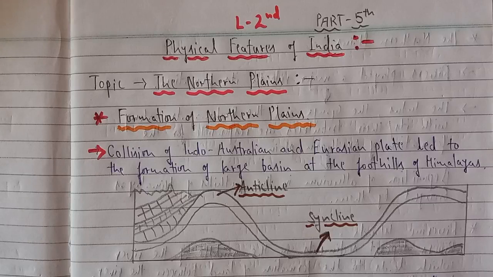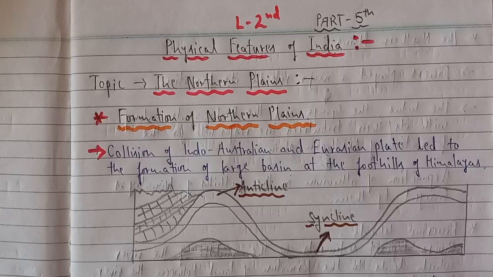And students, as you know, we were doing the second chapter of the geography book, and the topic we were taking up was the major physiographic divisions. In that I told you there are six types of physiographic divisions which we have to study in this chapter. The first one was the Himalayan mountains, second is the northern plains, then the third is the peninsular plateau, the fourth one is the Indian desert, then the coastal plains and the islands. So these are the important physiographic divisions of India.